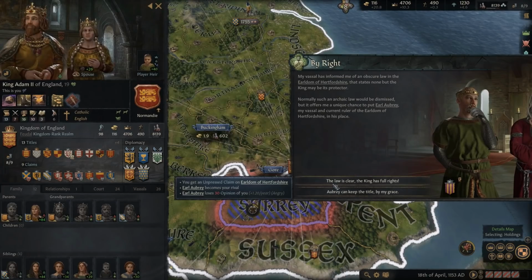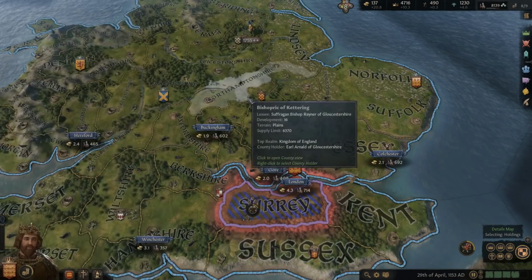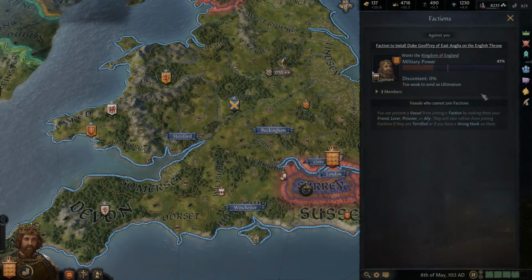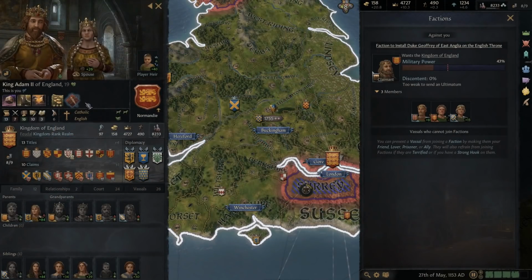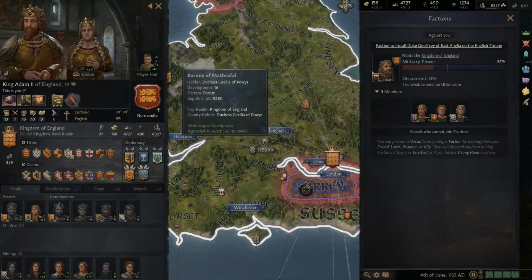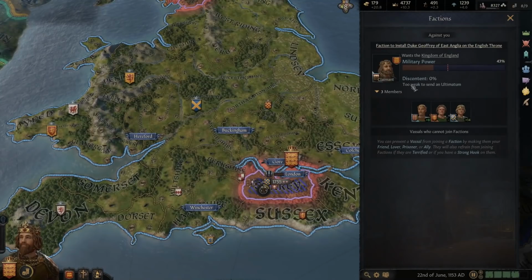The law is clear. The king has full rights. I think we would do that. So we're just going to piss him off, and he's going to be our rival now. So we'd expect him to act against us. And we do have a faction here. It no longer has the power. I think after I killed that one guy and we got the dread up, we probably pushed out the one member that was here and was strong enough to get it where they could send an ultimatum.